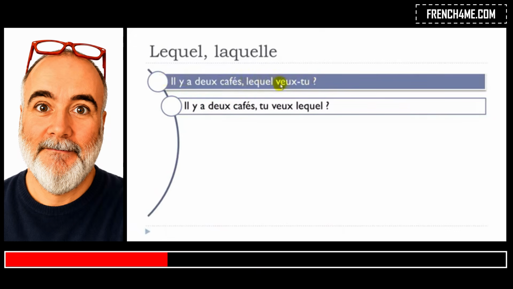and after that you change the order. Remember, first the verb, then the subject, because that's the official and the formal way to ask a question. But then if you speak normally, it's possible to put the order a bit differently. So, il y a deux cafés. So this doesn't change, of course, okay? Tu veux lequel?